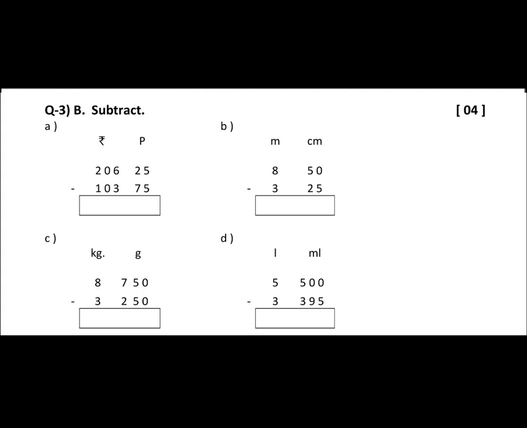C, kilograms and grams. 8 kilogram 750 grams minus 3 kilogram 250 grams. D, 5 liter 500 milliliter minus 3 liter 395 milliliter. Okay, so you have to write down the answers in the box.